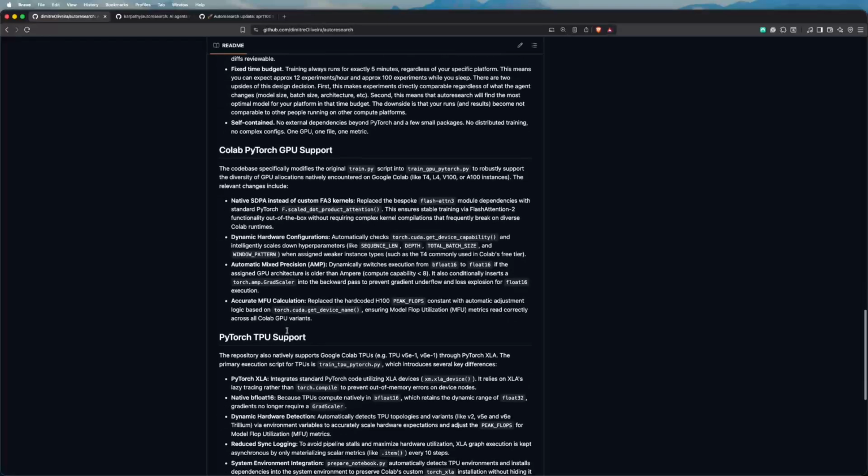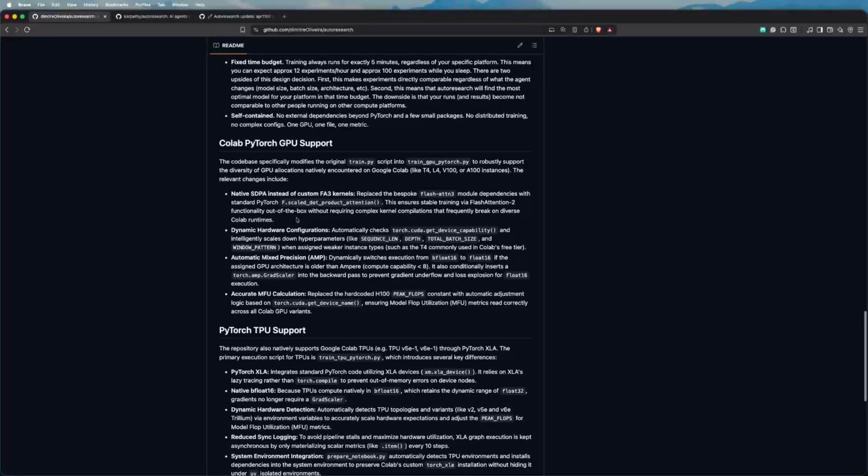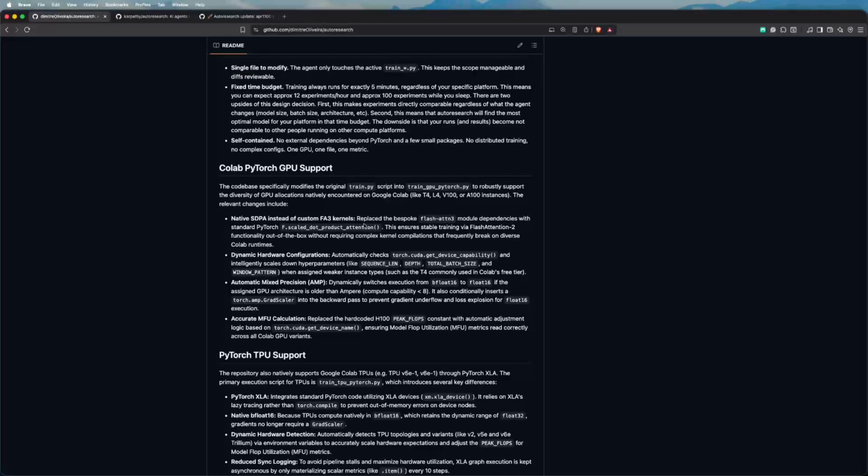If you are interested, I also expanded here for each one of the setups, like PyTorch GPU, the modifications that I did to be able to run it on the Colab machines. As you can see, on Colab, we have many different kinds of machines that have different hardware implementations. So some of them require you to replace some specific things, like flash attention is not available for T4 GPUs. So I did some modifications here.